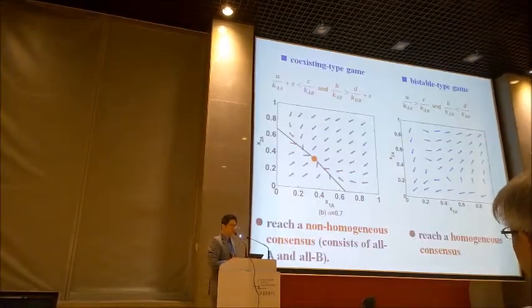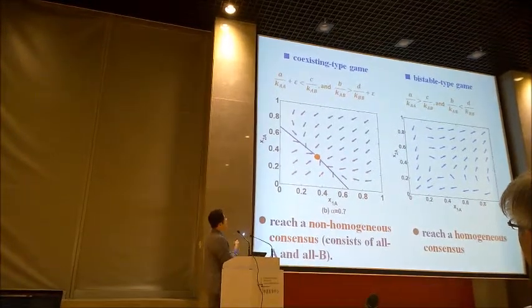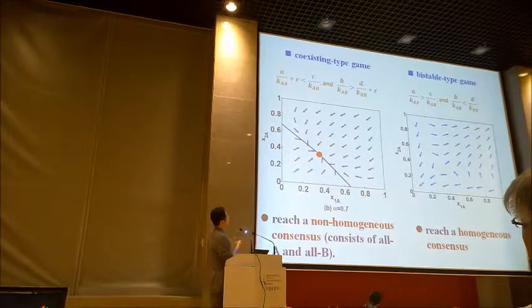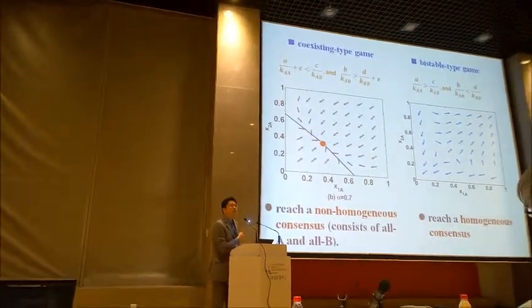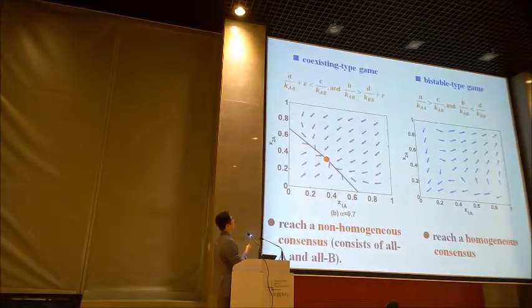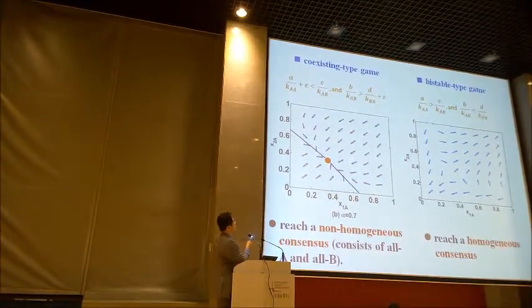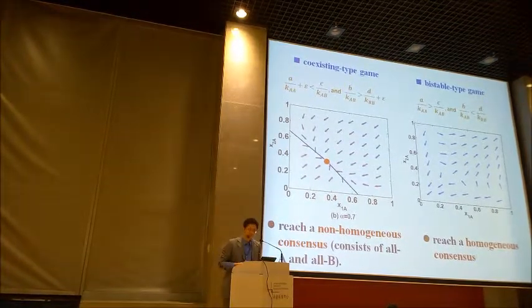The second one is the coexistence type. That means if such a condition is achieved, the final consensus states will be a kind of A and B coexisting in the same system. So that means there is such a region here, and all the consensuses finally reach over there. The third one is the bistable type. That means